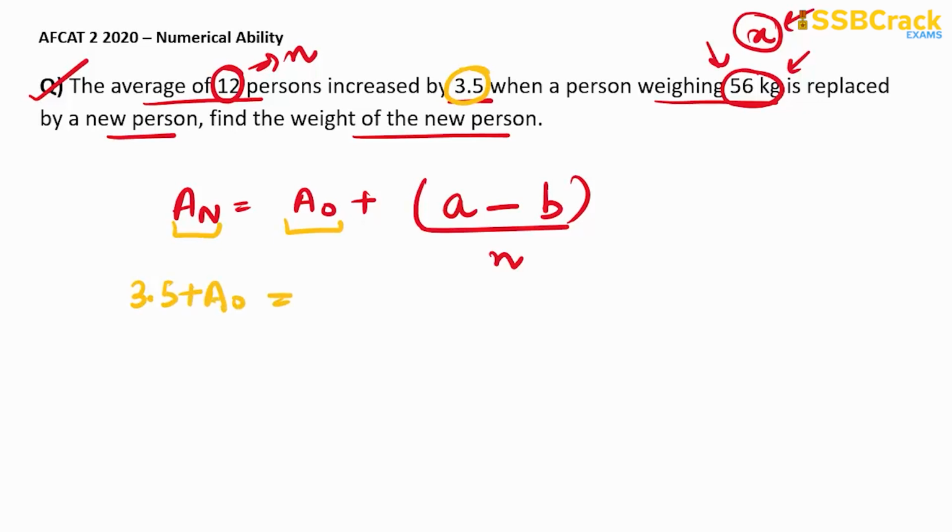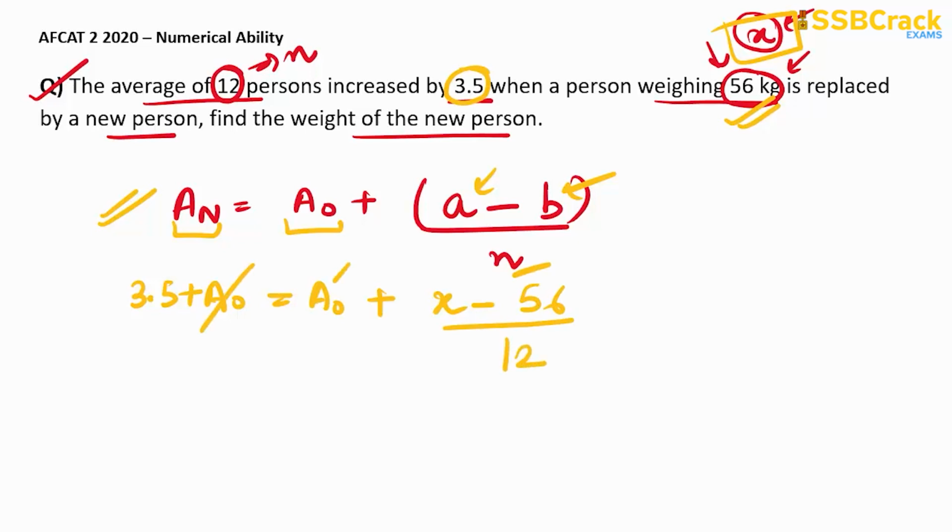So we can put all the values in this formula now. Here AO will remain AO plus this A will be our x as this is the unknown quantity, right? Then B, that is the wrong quantity, here will be 56, right? And the total number of people, that is n, is equal to 12 here. Now we can cancel this AO with this AO, right? Now we can solve it. So 3.5 into 12 plus 56 is equal to x, right? So x is the weight of the new person that is added. So we can solve it now.